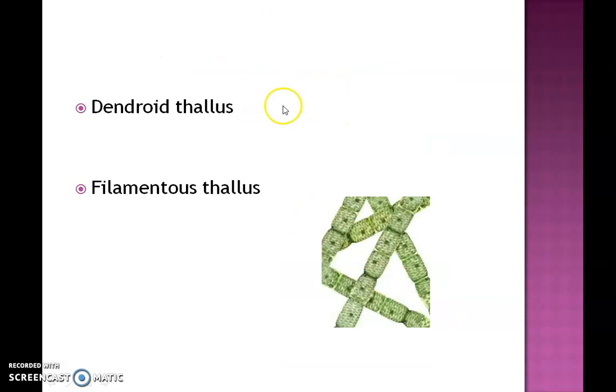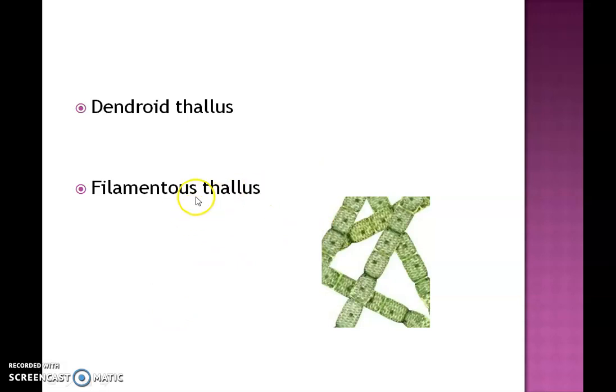Dendroid thallus, I didn't get a better image for this, sorry for that. Dendroid thallus is a branching multicellular thallus, and it looks like a microscopic tree. Diverse branches will be found. The filamentous form or the multicellular thallus will have several branches, and it looks like a microscopic tree. That is all about the dendroid thallus. And it may have several mucilaginous secretions also.